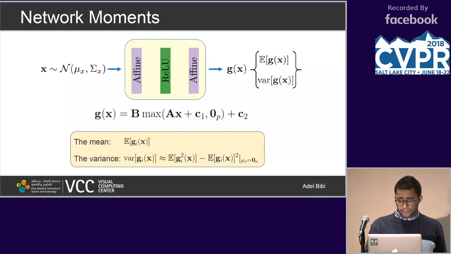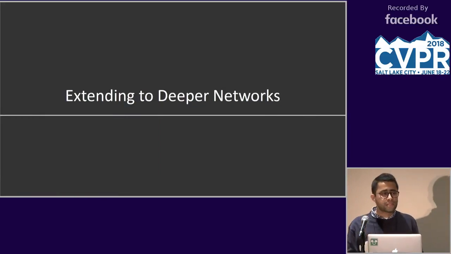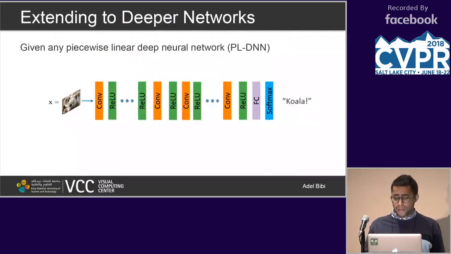All right, so great. So what do we have now? A practically useless network where we have expressions for the mean and the variance, right? Great. But how is that useful? Okay, so now what I'm going to talk about is how we would extend arbitrarily sized networks into this particular form, and the idea is very simple.